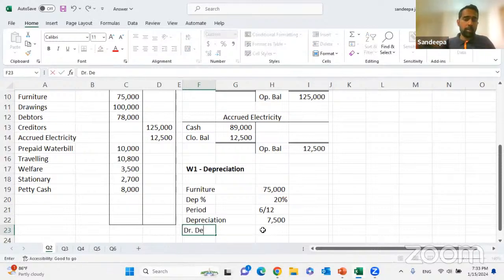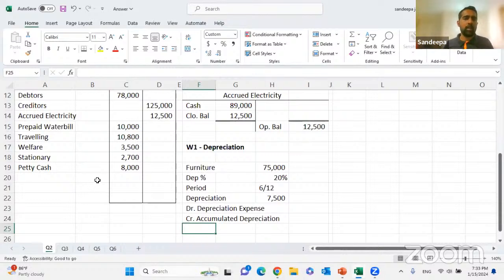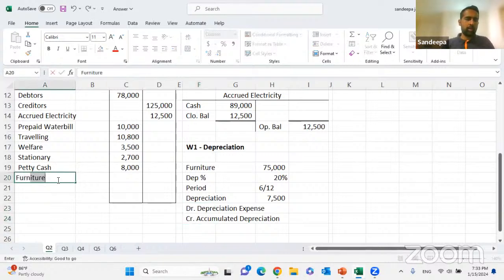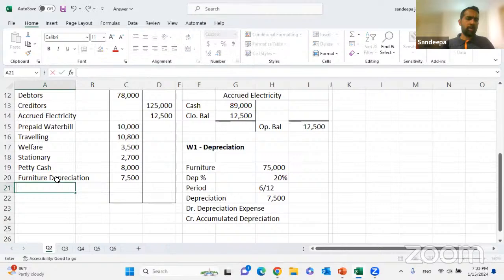You know the double entry, debited to depreciation expense, credited to accumulated depreciation, which is a reduction of the asset. So it's a credit balance. Debited to depreciation, credited to accumulated depreciation. We'll pass a double entry here. Furniture depreciation 7,500 credited to accumulated furniture depreciation.